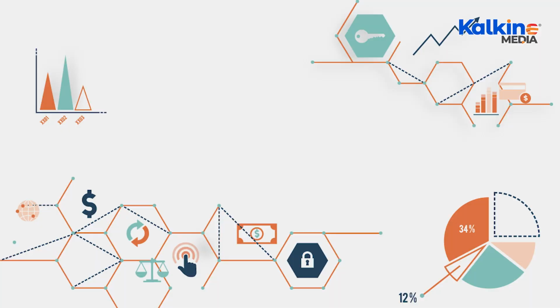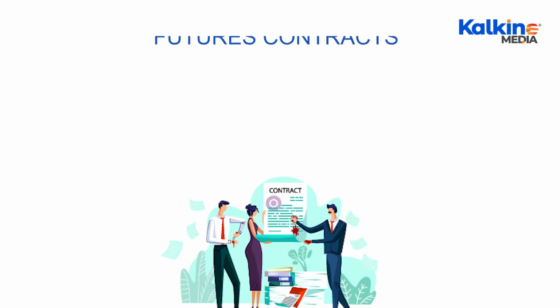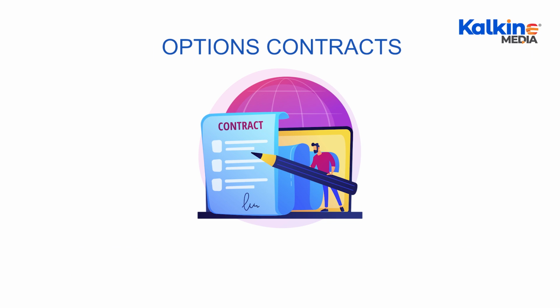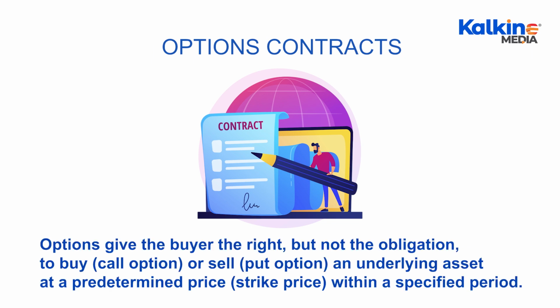3. Types. Futures contracts. Futures contracts obligate the buyer to purchase and the seller to sell an underlying asset at a predetermined price and date in the future. They are standardized contracts traded on exchanges. Options contracts. Options give the buyer the right, but not the obligation, to buy (call option) or sell (put option) an underlying asset at a predetermined price (strike price) within a specified period.